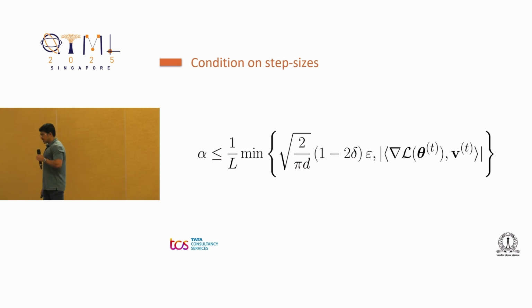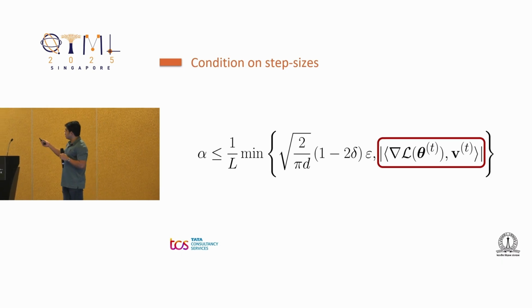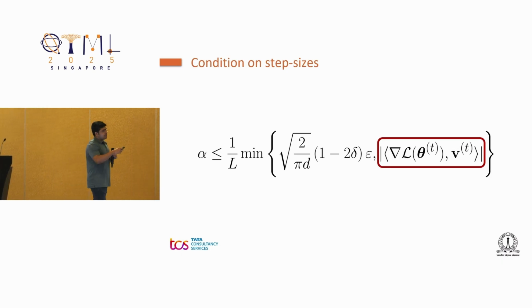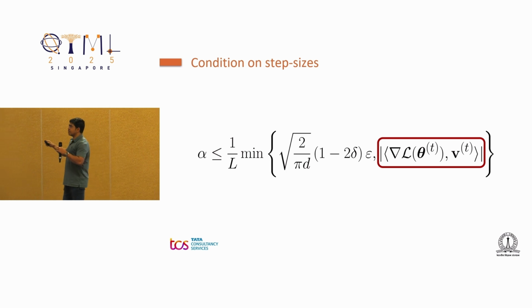But there are some problems and caveats with this STP method. The first problem is that I haven't talked about what kind of step sizes we can use with this method. The feasible step sizes are given by this expression. And at this point, you might feel a little cheated because the feasible step size itself depends on the modulus of the directional derivative at the tth iteration. And the directional derivative itself depends on the gradient. So it kind of seems to defeat the entire purpose of a gradient-free optimizer, where we don't want to compute the gradients at all.